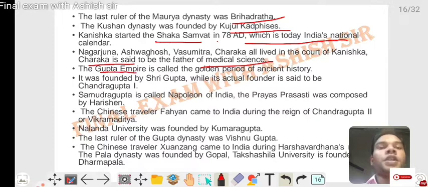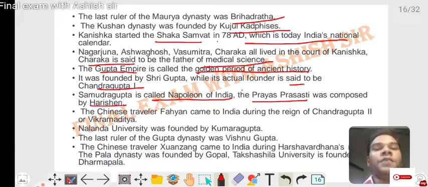The Gupta Empire is called the golden period of ancient history. It was founded by Sri Gupta, while the actual founder is said to be Chandragupta I. Samudragupta is called the Napoleon of India, and the Prayag Prashasti was composed by Harisena. The Chinese traveler Fa-Hien came to India during the reign of Chandragupta II or Vikramaditya. Nalanda University was founded by Kumaragupta. The last ruler of the Gupta dynasty was Vishnugupta.